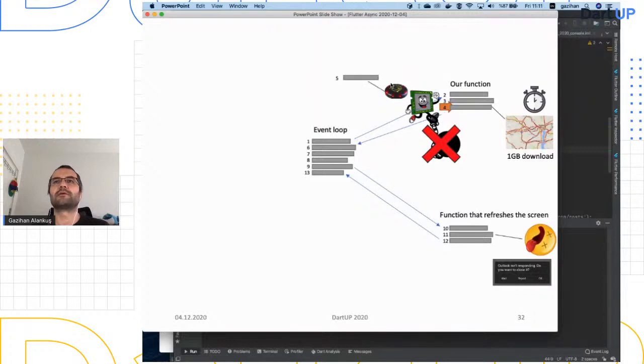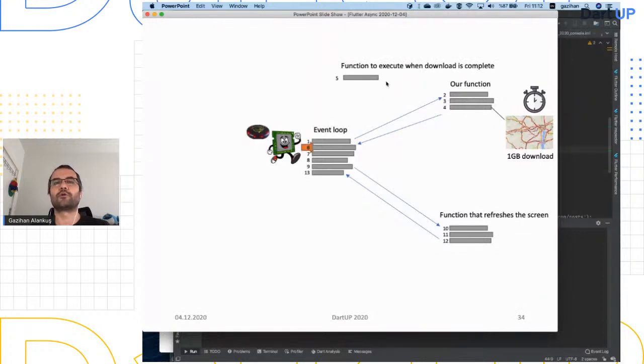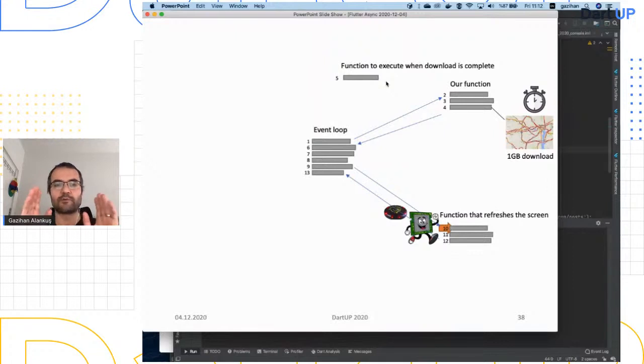And they also say, okay, when it's done, so notice this line 5 here, when you have the result of it, you will execute this line. So we take it to another function. We cannot execute it right now because we will use the result of that download. And so that's line 5. The function is attached to this future, to this buzzer. And we say, okay, we're fine. We know that function will execute when the download is complete. Let's go with our journey, keeping the buzzer in our hand. The download didn't finish yet, but we get to refresh the screen still. So this is how it works with a single thread, these things that take time.